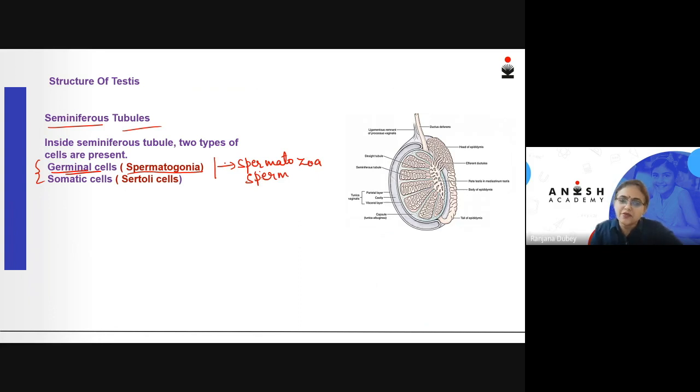So these are the germ cells, spermatogonia, present inside the seminiferous tubules, and the next cells are called the somatic cells or the Sertoli cells, which are also called the sustentacular cells, or also called the nurse cells. Now, what do they do?